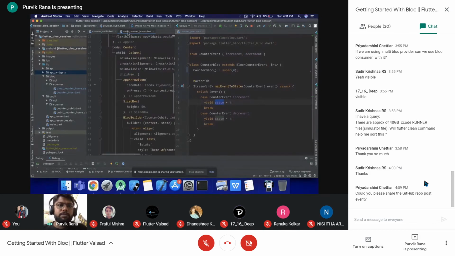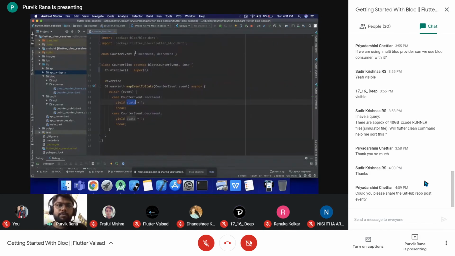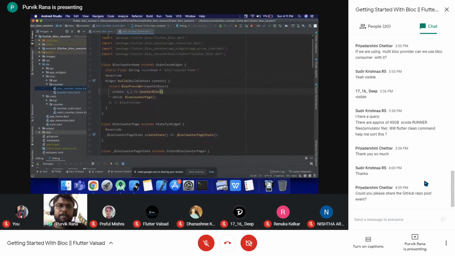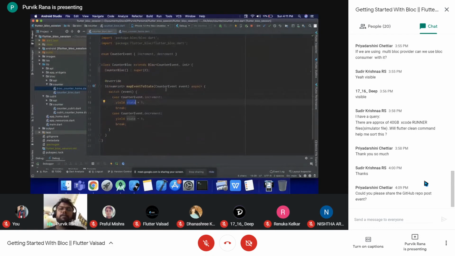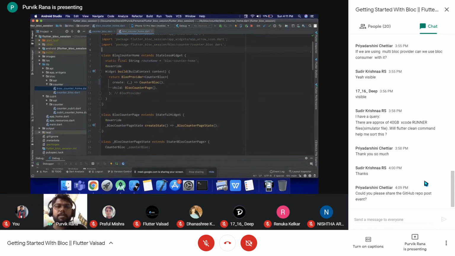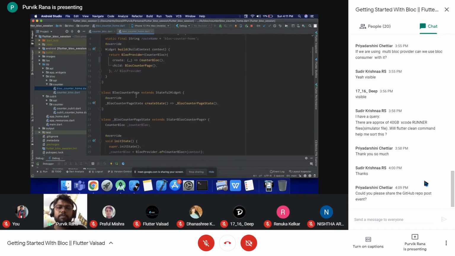So this is qubit, and let me show you how we can have the UI part for the block. So same way, now we are ready with our counter block. So our block is ready, only we have to work on the UI part. So I will be having an entry point, that is the block counter home, which will be having a block counter page, which is at the below portion of that.